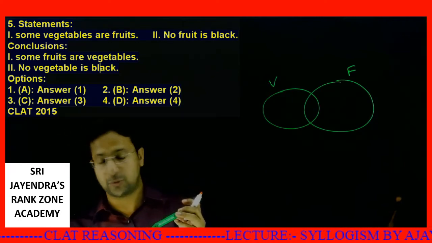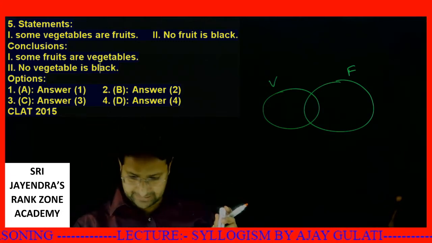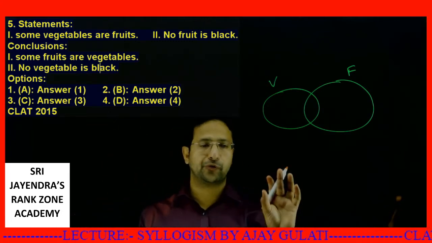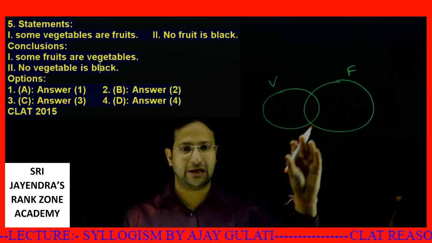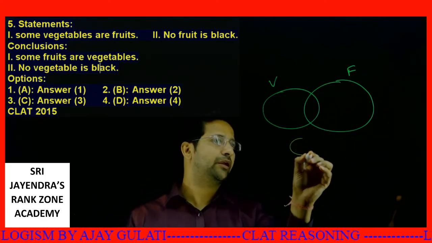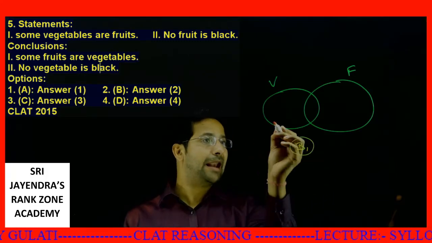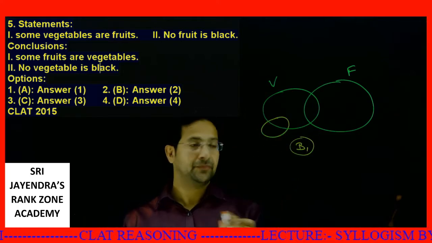How will I draw those probable diagrams? With using different pens. Now no fruit is black. So black portion will be exactly out of this. See, black could lie over here. This could be black. This is one possibility. Black could lie somewhere like this.